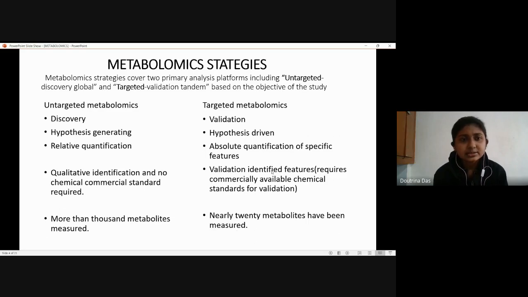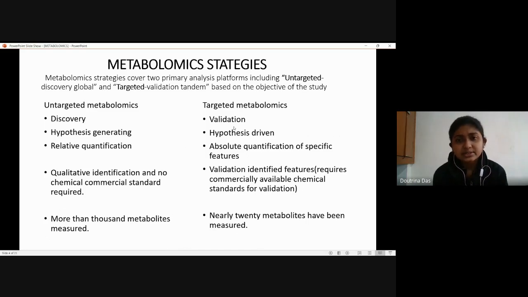So the untargeted one is basically a global approach where we do not have a specific target. Here we can discover any number of molecules from a range of biological samples. Like it's mentioned here, more than 1,000 metabolites can be measured. So this is basically aimed at a certain discovery or to generate a particular hypothesis. And here we do not require any chemical commercial standard.